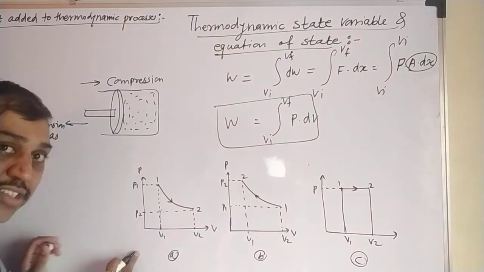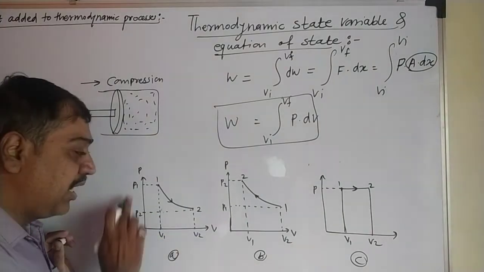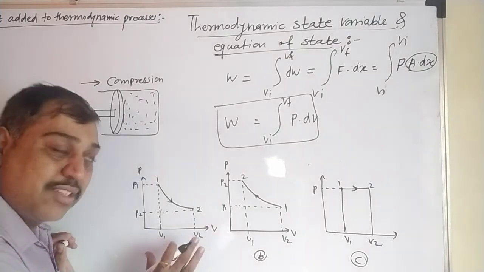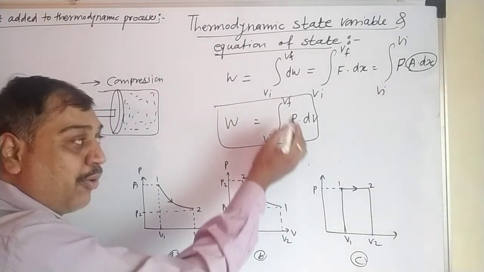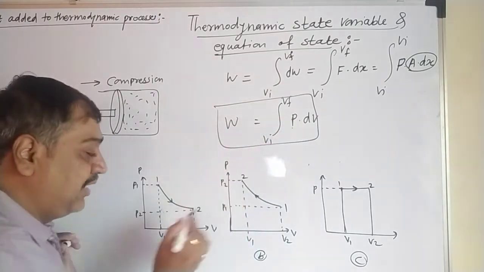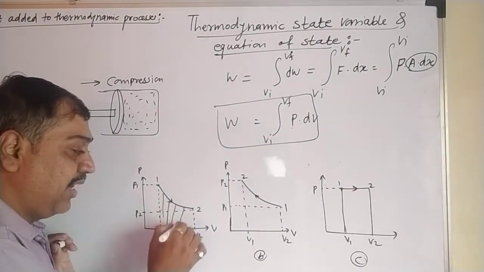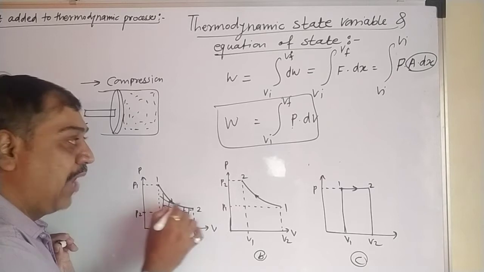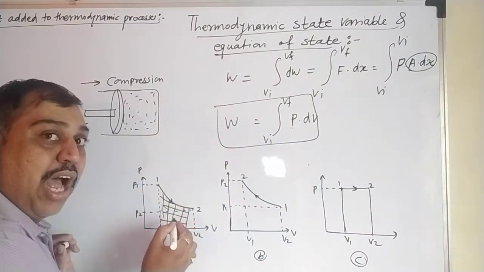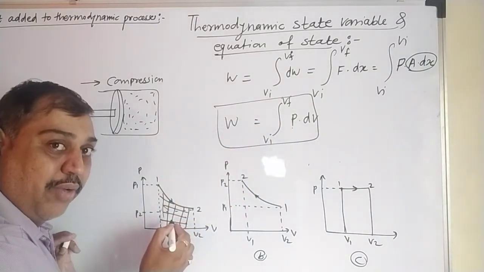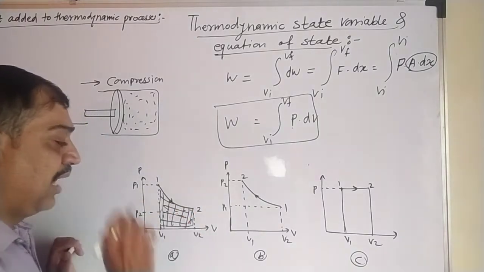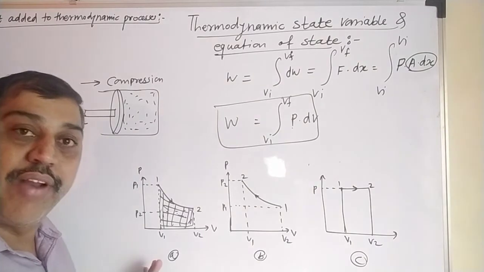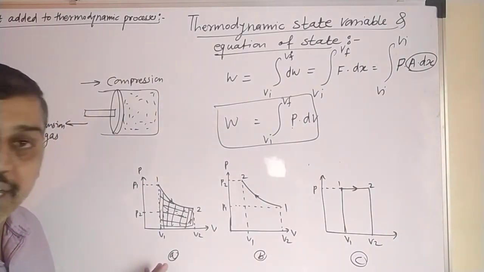So in this process, what occurred? Pressure decreases, volume increases. Volume increases means what? Change in volume, which corresponds to change in pressure. And the area under this curve will give the value of this integration, that is the amount of work done required to change this. That was given by the area under this curve. And that is nothing but the first diagram for expansion of gas. Let's go to the second part.